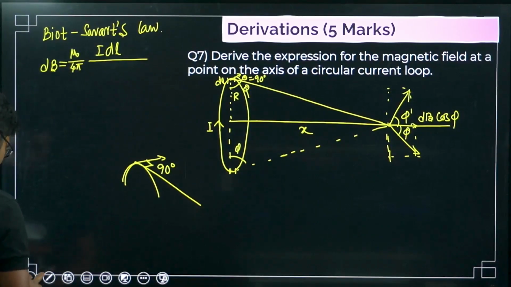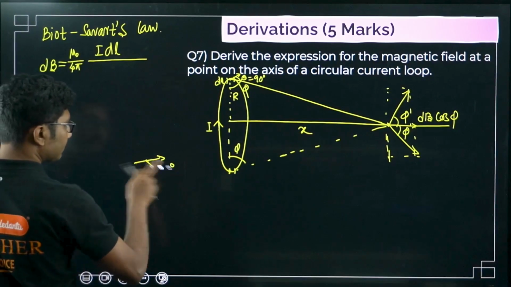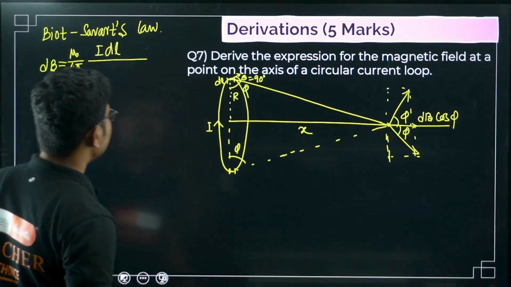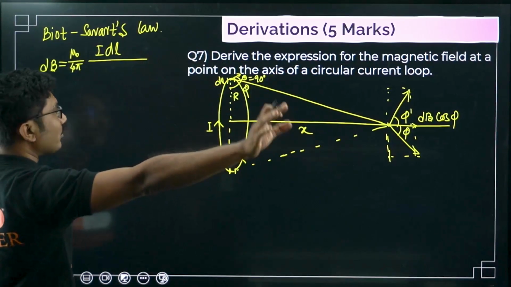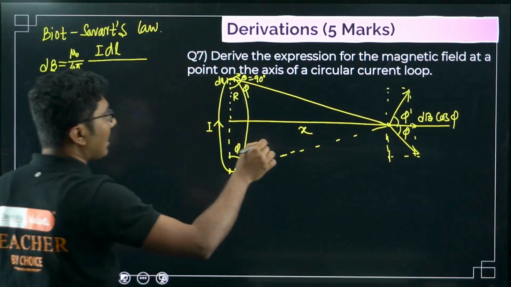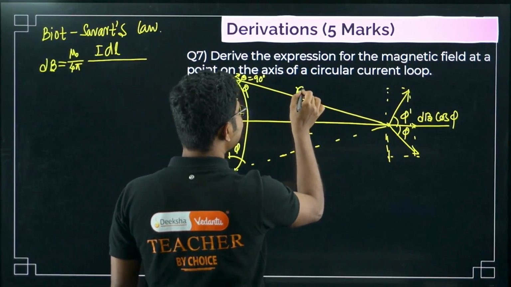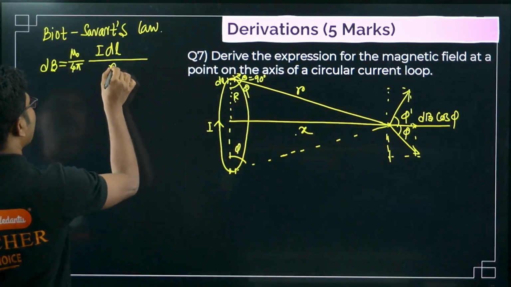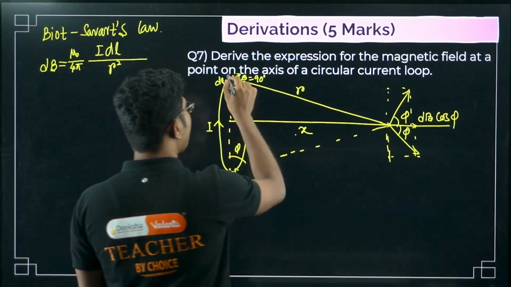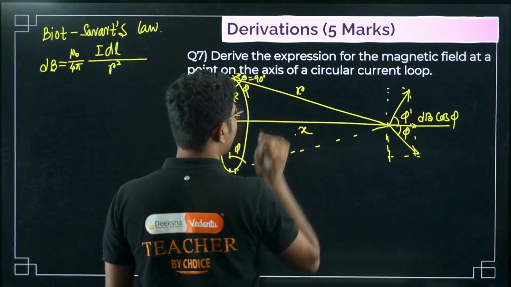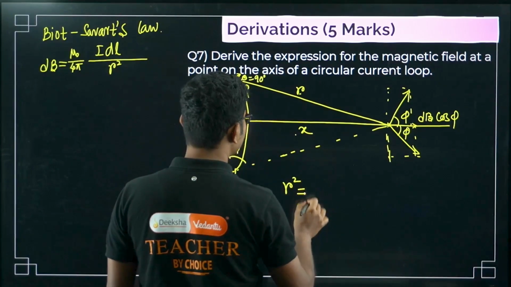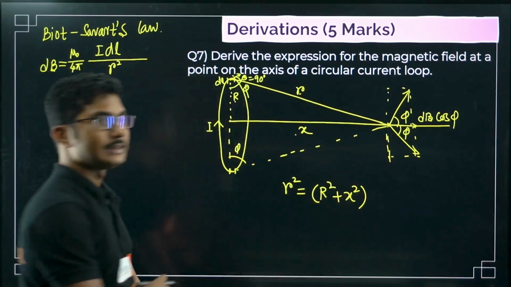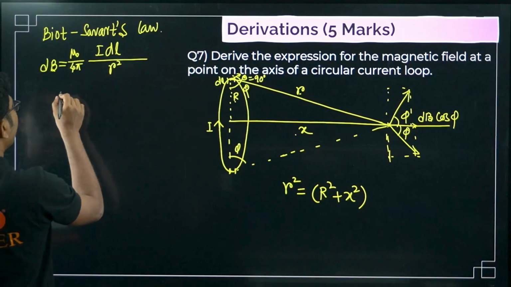If you are confused why they are 90 degrees, right? Now, this is the ideal sine theta. Sine theta is 1, so we are not considering that. And this is x, this is r, this distance is R. We are trying to find the magnetic field due to this, right? So here it will be r square. Now you can apply Pythagoras theorem to find this value of r. What is r? R square equals r square plus x square, right? This is Pythagoras theorem.